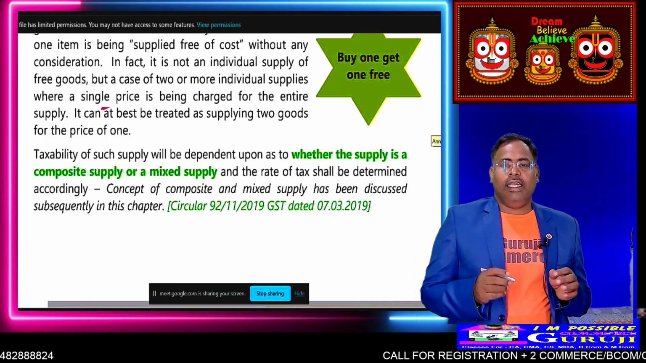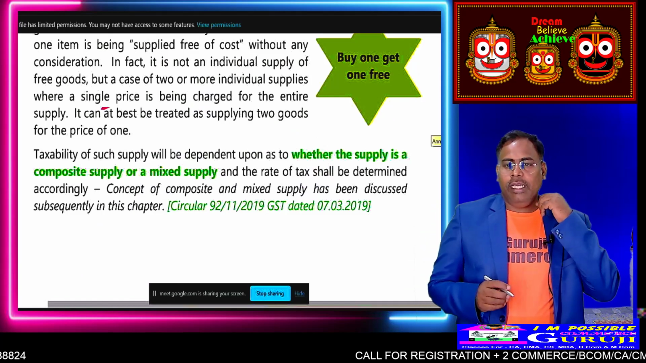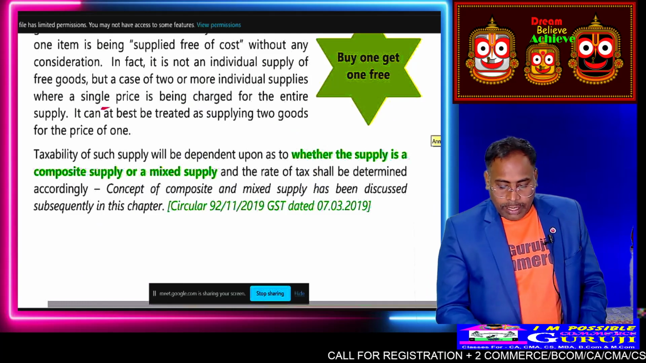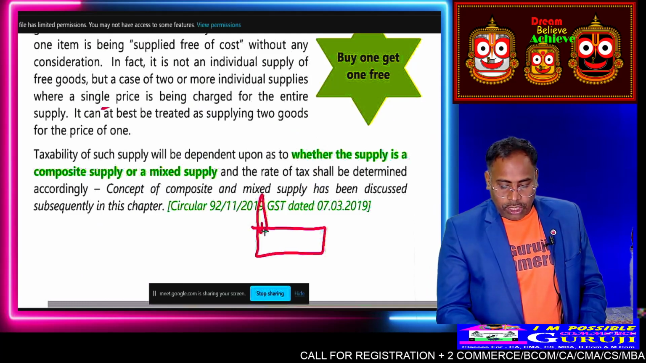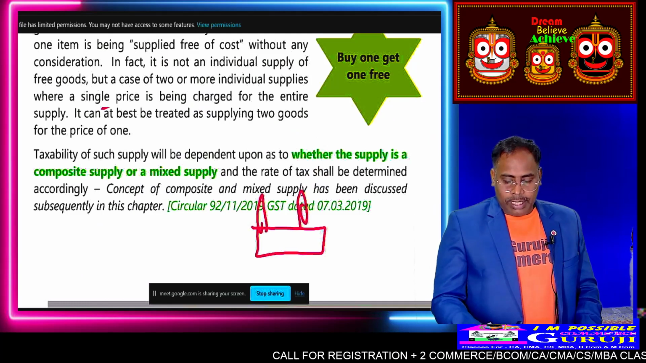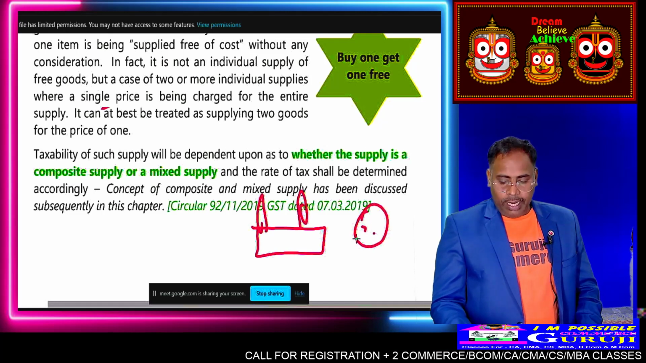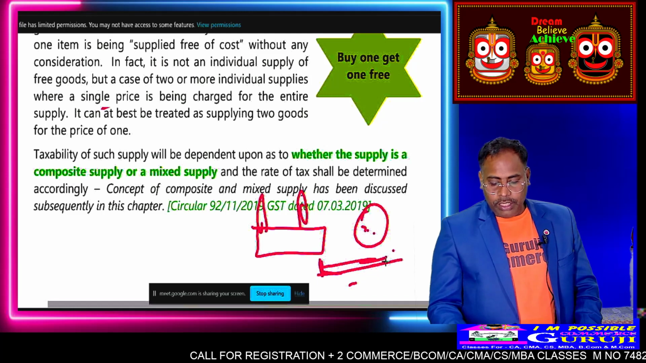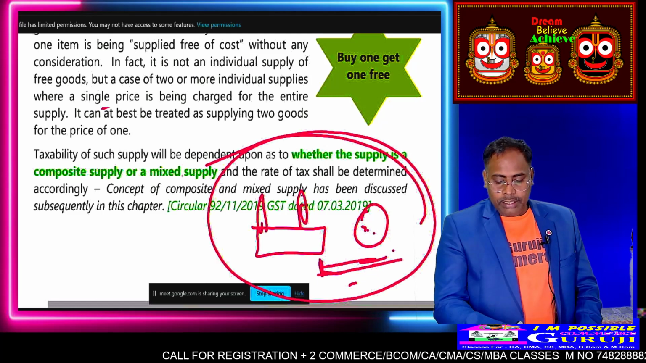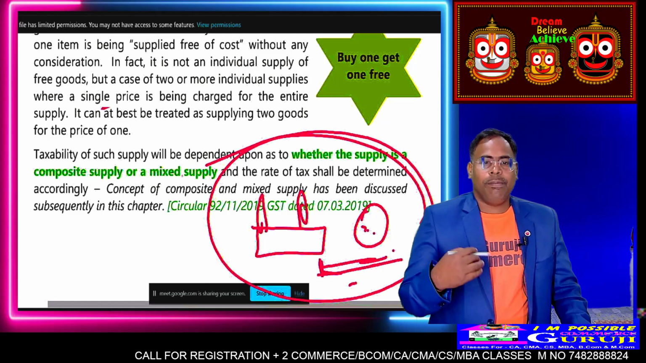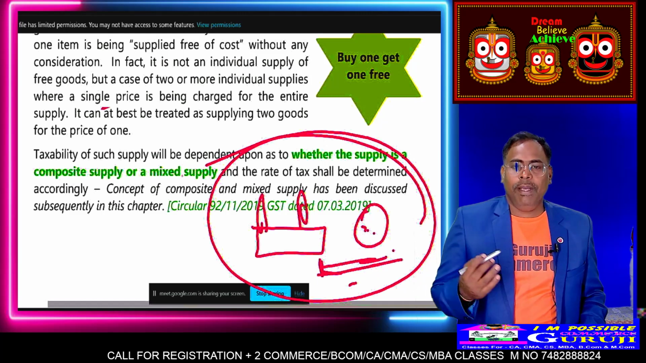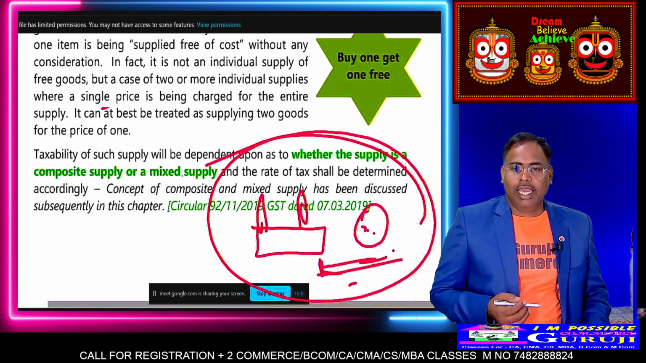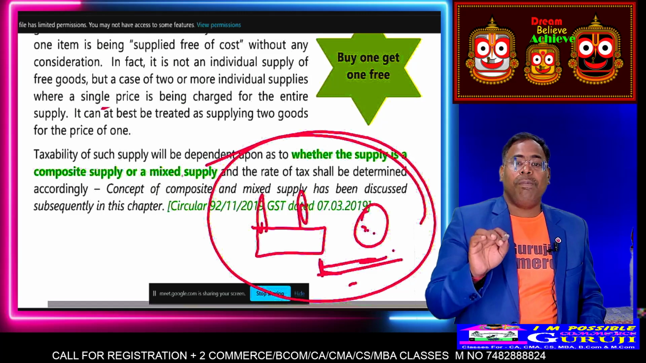Suppose on a birthday, you ask for a cake, you got the cake, and you are getting a balloon also, and a knife and some other equipment. They bundle it, okay, and then supply. That is called mixed supply.